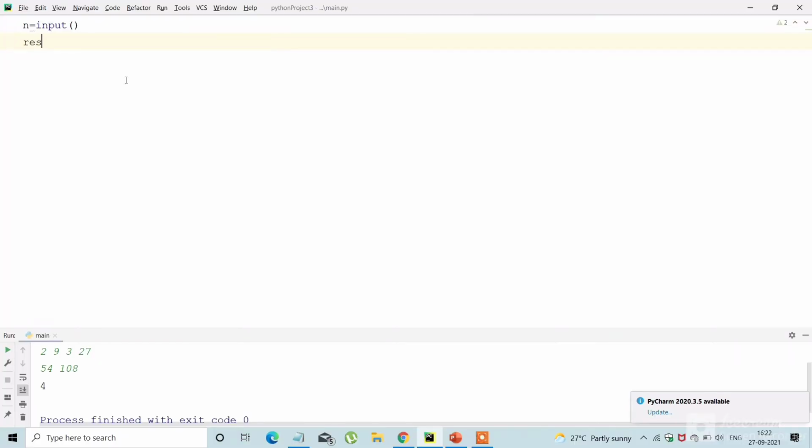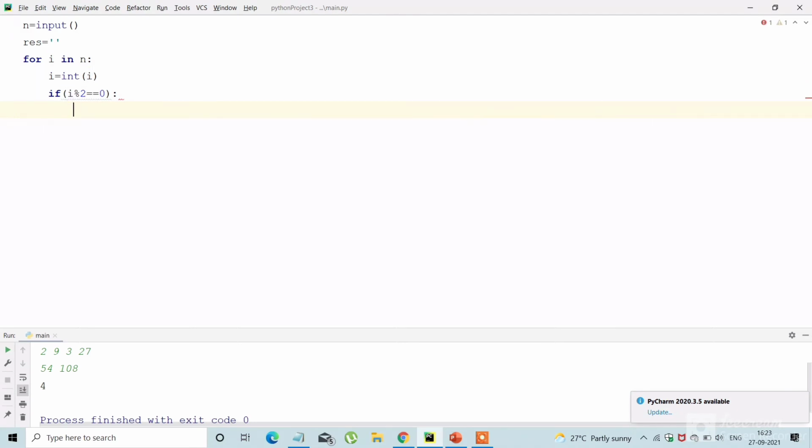Here we have only one input, which is the application ID, and by default Python always takes string input. Let it be like that. I'm initializing the result to be an empty string, result is equal to an empty string, and I'm going to run a for loop for each digit in the input, for i in n. Here I'm using typecasting. I'm converting each character into an integer, i is equal to int of i.